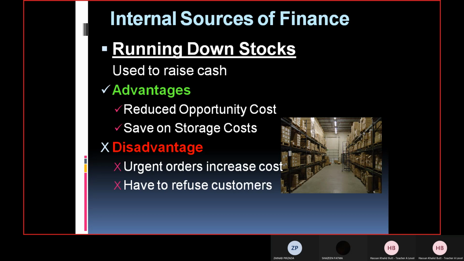Okay, fine. Have to refuse customers. Yeah, that's right. It's not only about asking for urgent orders. Sometimes you have to refuse customers. Like you tell your supplier to deliver the stock immediately, but the supplier says I am already busy, so I cannot deliver in the time frame you are giving, like maybe within a time period of 1 day or 2 days. So then, when a customer comes to buy from you, you simply have to refuse them, saying that we do not have that amount at all, right?